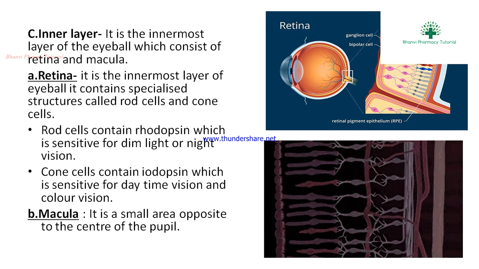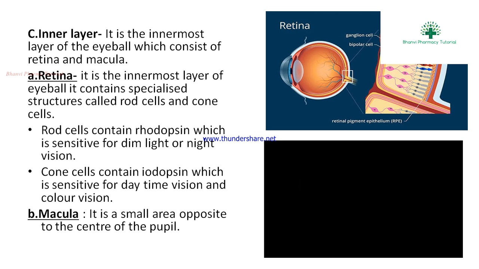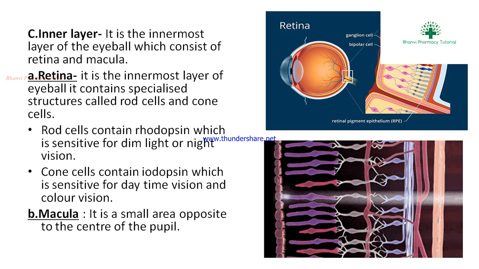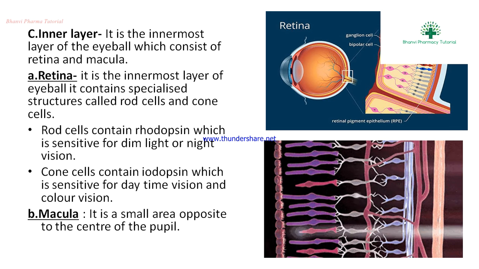Next, the inner layer. The inner layer is the innermost layer of the eyeball, which consists of the retina and macula. What is the retina? The retina is the innermost layer of the eyeball. It contains specialized structures called rod cells and cone cells.